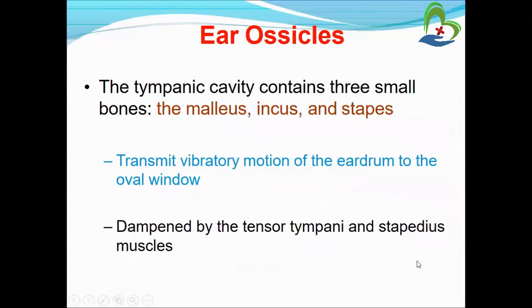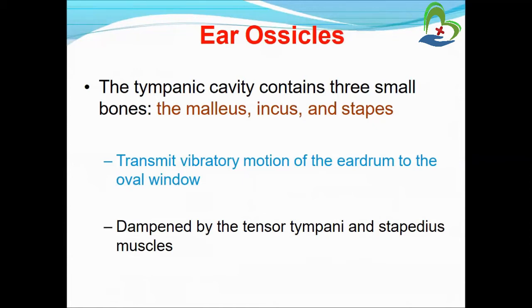Now the ear ossicles. The tympanic cavity contains three small bones, which we already know: malleus, incus and stapes. So these are the small bones of the ear. They transmit the vibratory motion of the eardrum to the oval window.